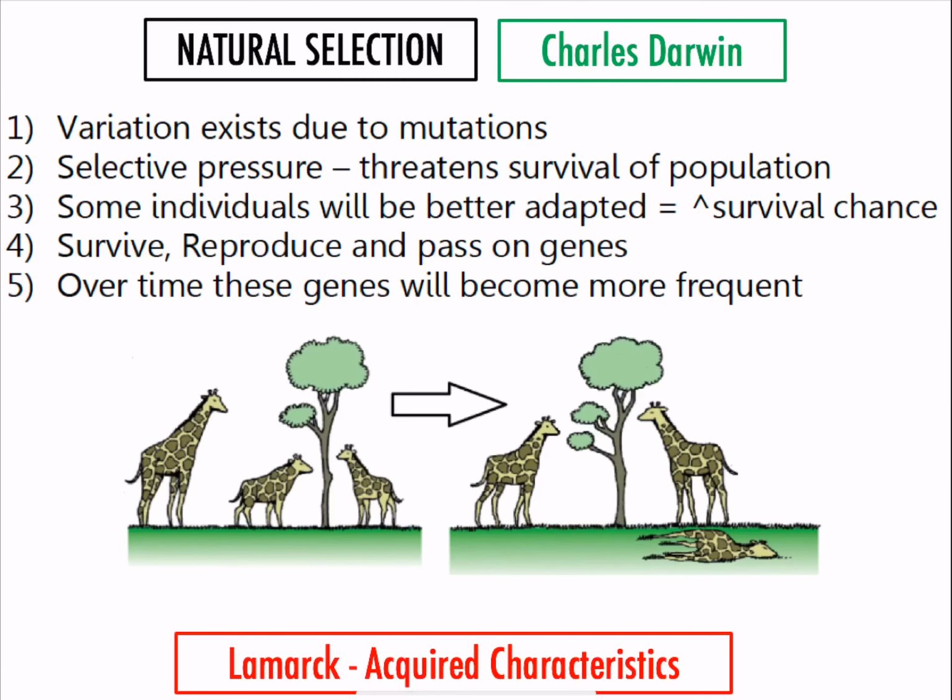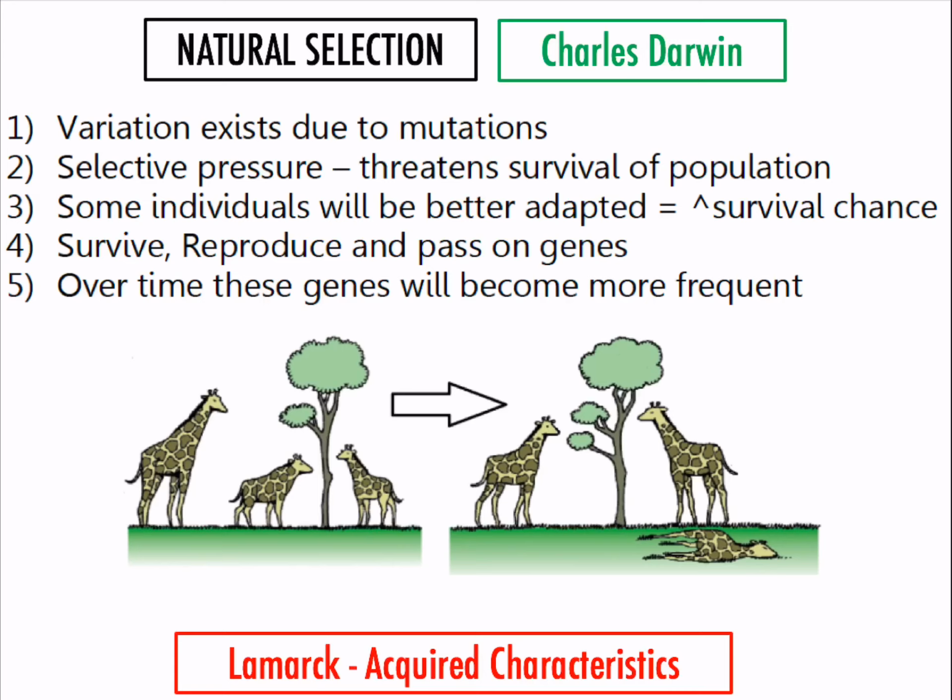Okay, natural selection. Another word for this is survival of the fittest. It's a theory proposed by Charles Darwin, and the way it works is the following. You have variation. So if you look at this example, you can see that giraffes have different sized necks, and they're all eating from the leaves of the tree. Eventually, the leaves near the bottom of the tree finish, and so the ones with shorter necks die, and only the longer necks survive. And over time, the giraffe necks get longer and longer.